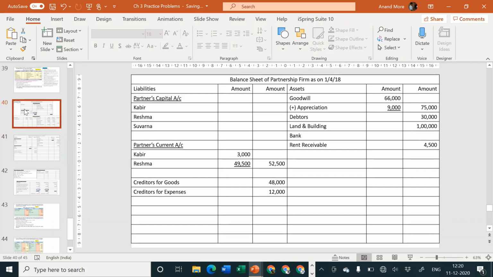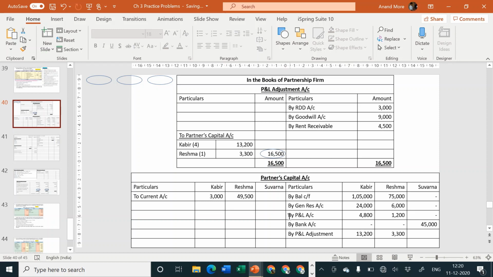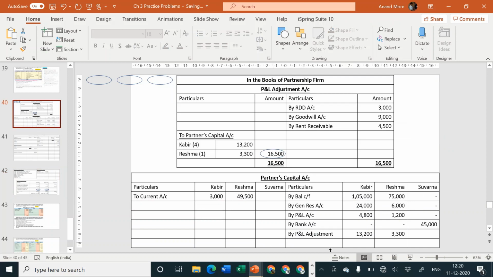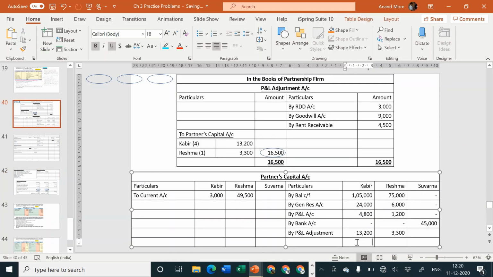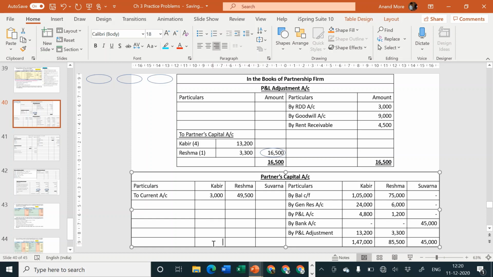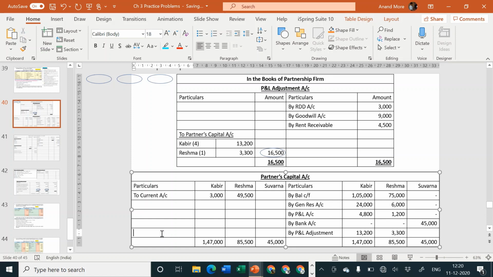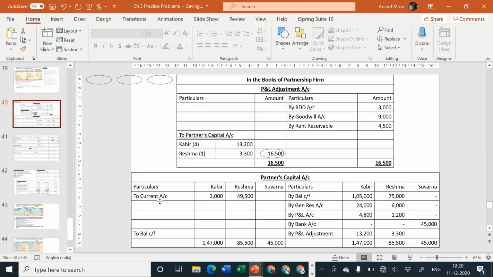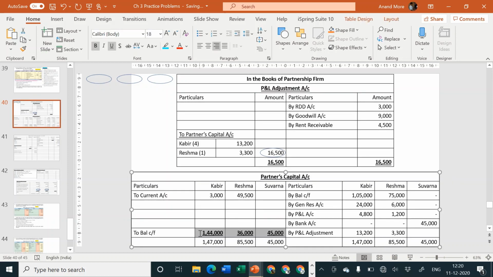And then let us try to close the partner's capital account. There is nothing special. On the credit side all the entries are same. So let me take the total from here. Total of credit side is how much? It is already known to us. We'll write it here. Same amount will come here. Then we'll write balance carried forward, and the balance will have to be the amount which we have considered, 1,44,000 and 36,000 and 45,000. You can cross verify whether it is perfect or not.